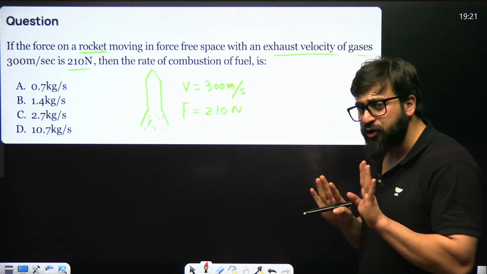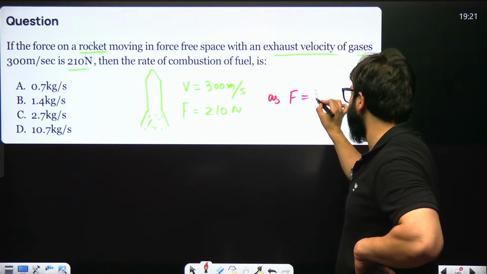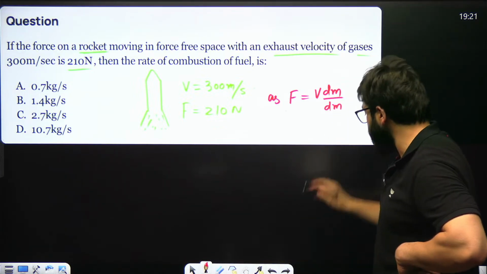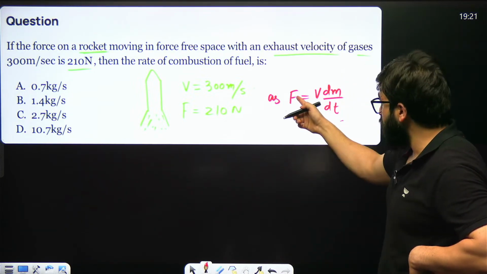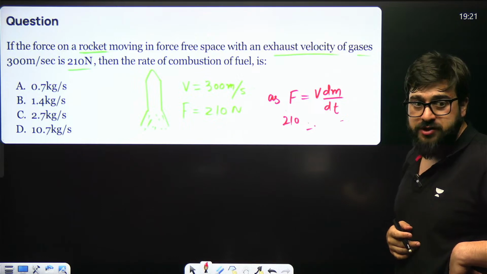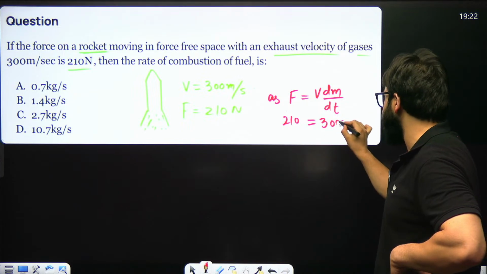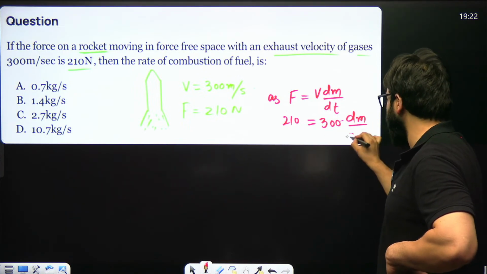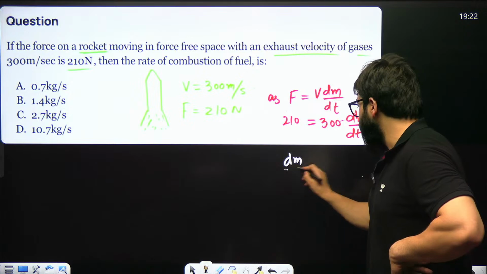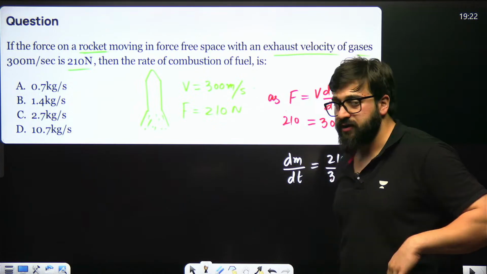You can directly see over here, guys, as we know this force is equal to V dm by dt. Simply you can use this particular formula. Force is given in this case as 210 Newton, which is equal to the velocity, given as 300, times dm divided by dt. Further, you can write that dm divided by dt will come out to be 210 divided by 300.